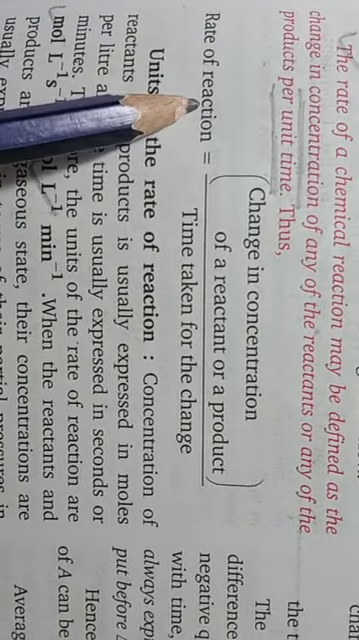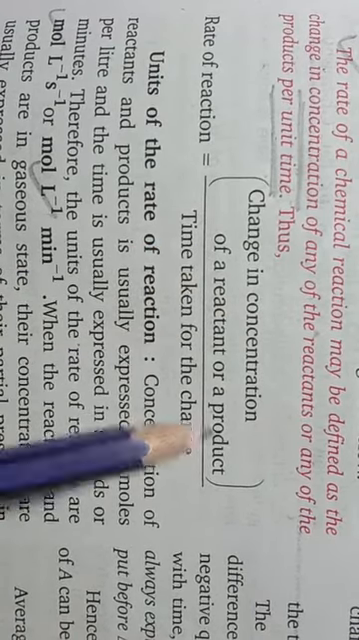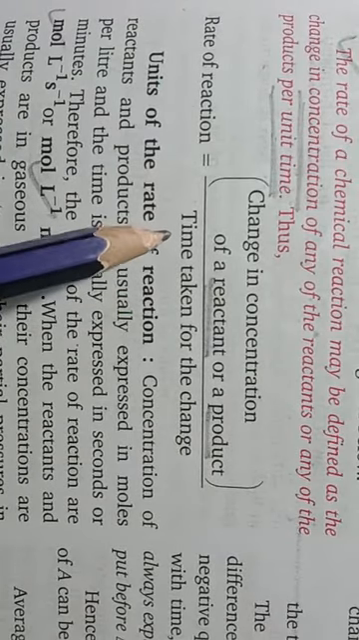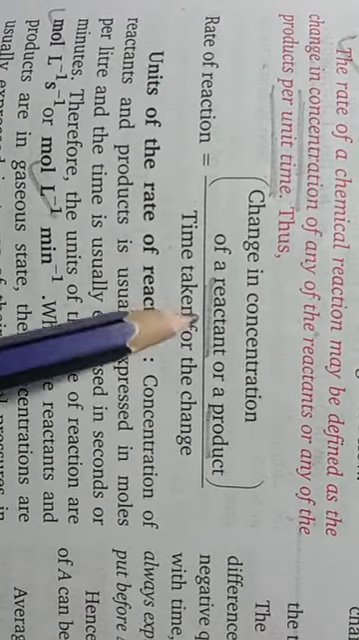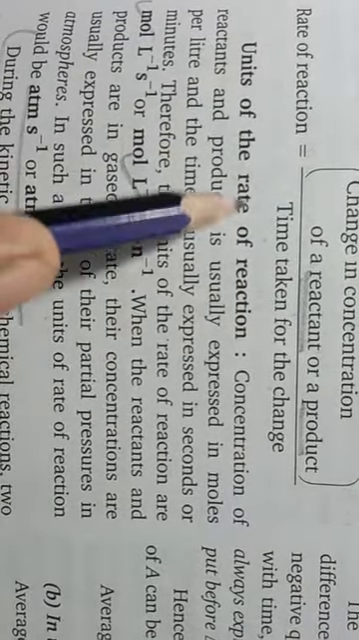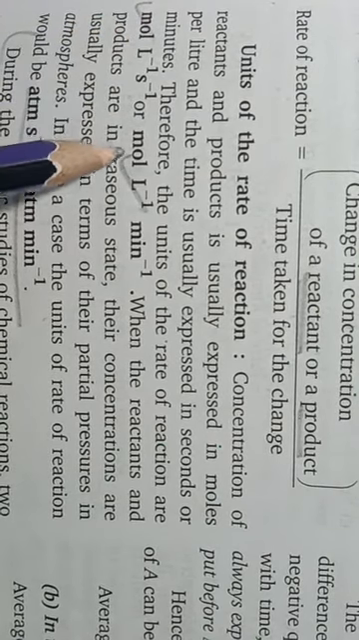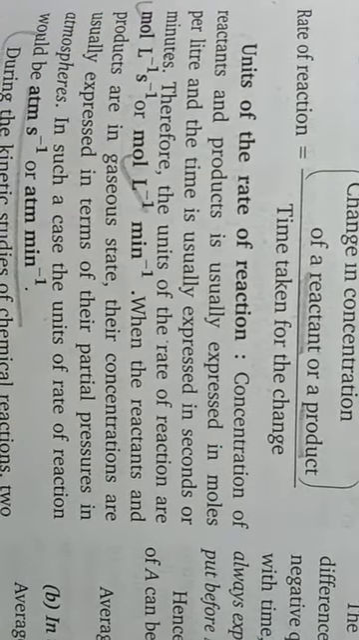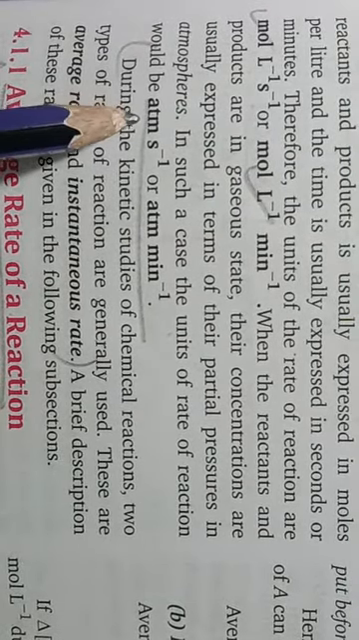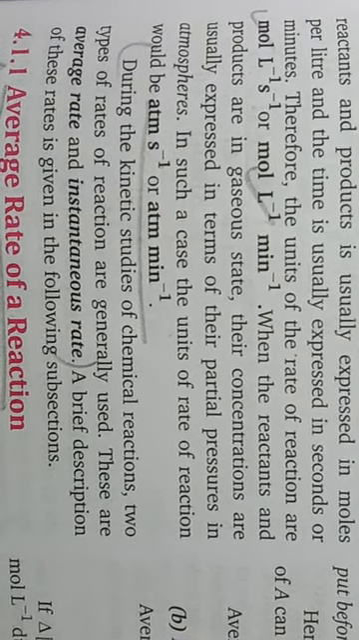Rate of the reaction, mathematical expression: change in concentration of a reactant or a product, divided by the time taken for the change. This ratio is known as the rate of the reaction. The unit of rate of reaction is mole per liter per second or mole per liter per minute. But if the reaction is taking place in gases, then the unit is atmosphere per second or atmosphere per minute.